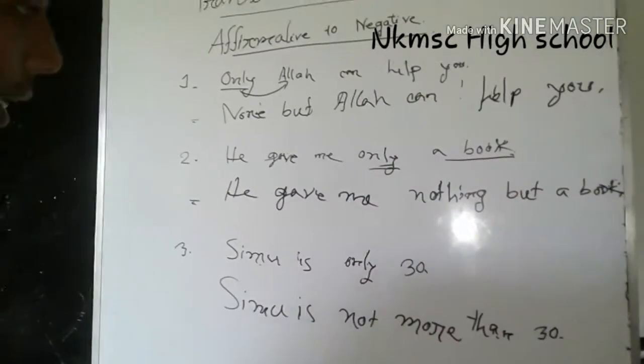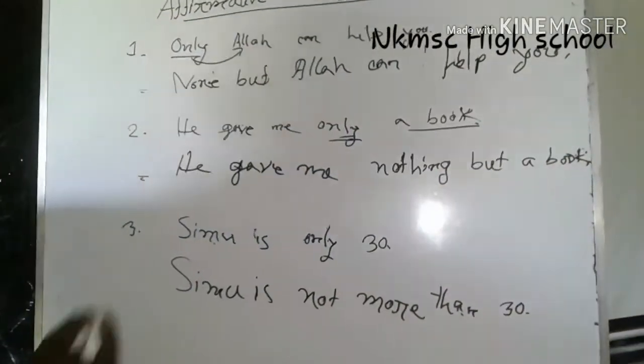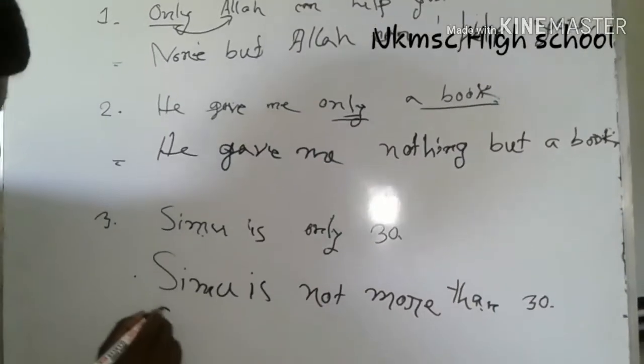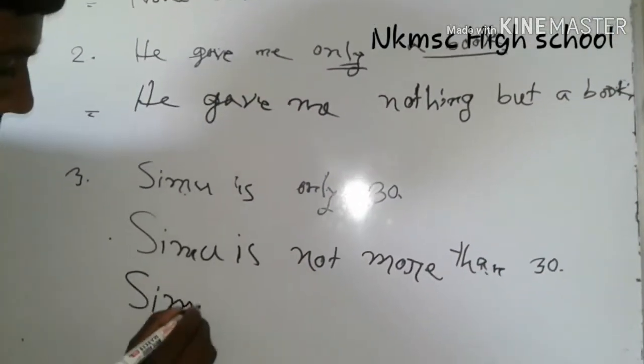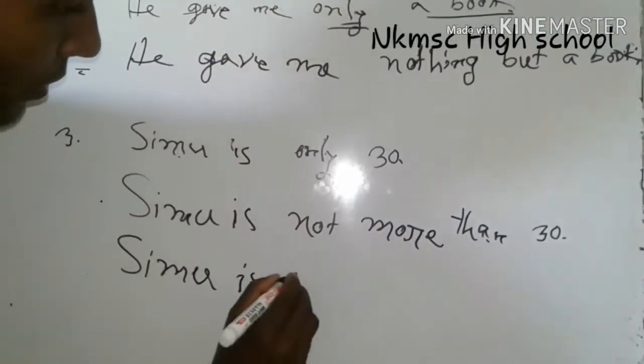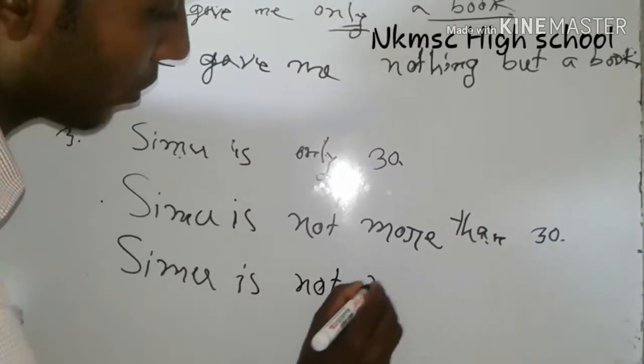You can also make this sentence negative another way: Shimu is not less than 30.